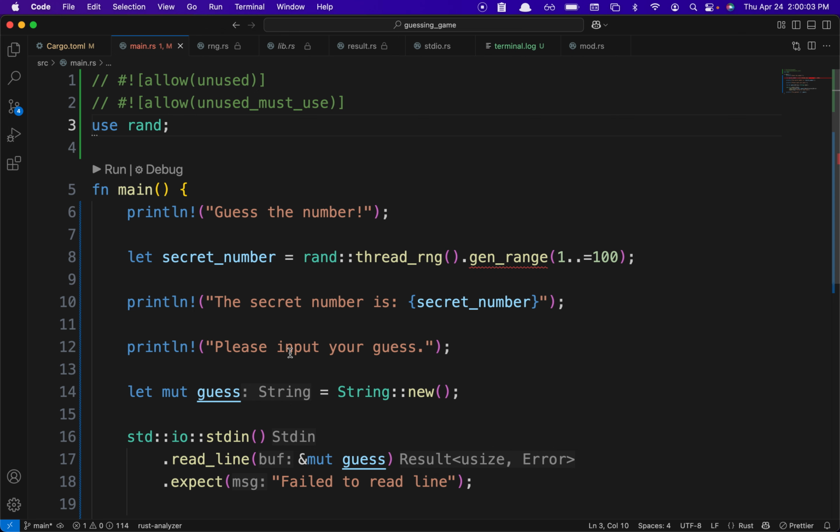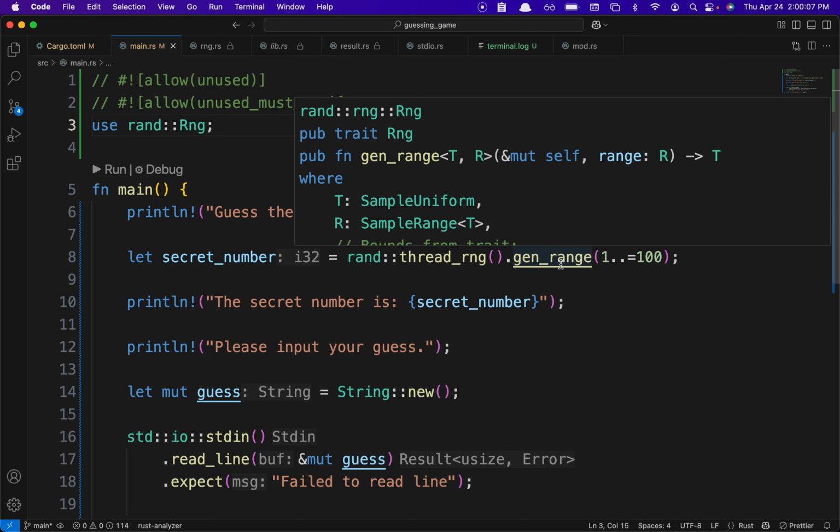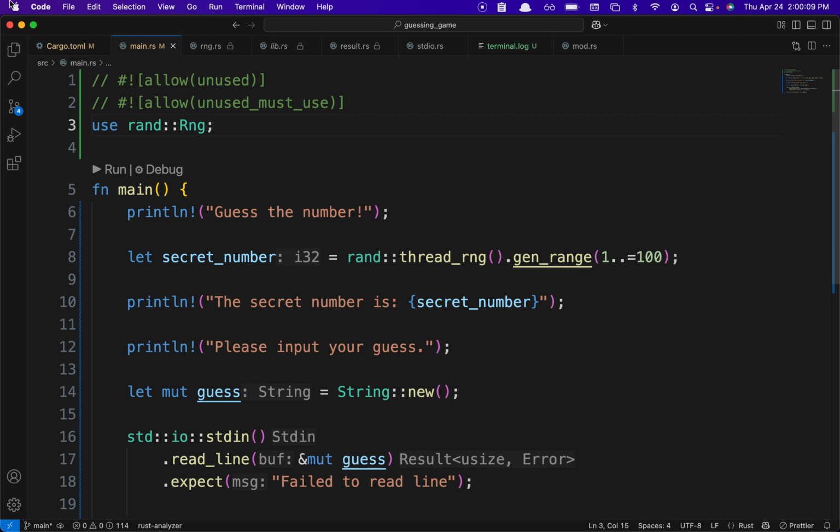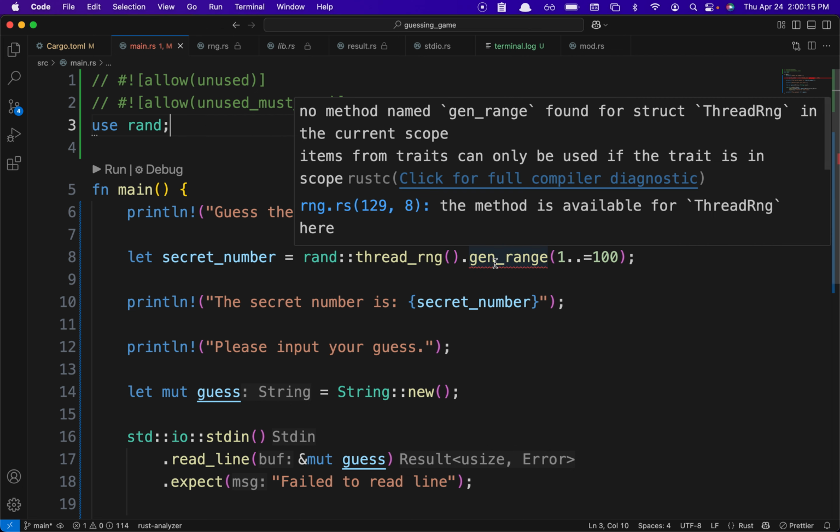It still works, great. Oh no, the gen range didn't work. As you can see, if I just say rand, this works, but this doesn't work. No method gen range found for struct ThreadRng in current scope. Items from traits can only be used if the trait is in scope.